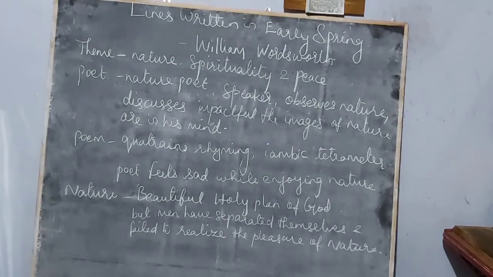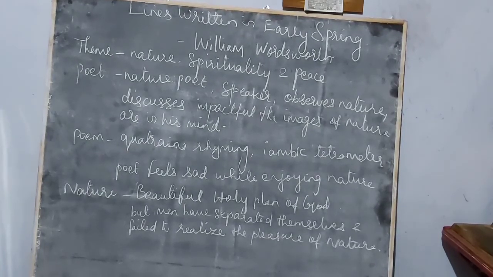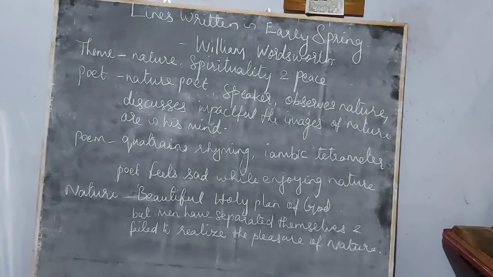When thinking about this, he gets worried. Seeing the nature, he is happy that it is a holy plan of God. It has many trees, many flowers, many leaves, many shrubs and all those things. When seeing such things, it comes to his mind that this beautiful nature is destroyed by man to support man.